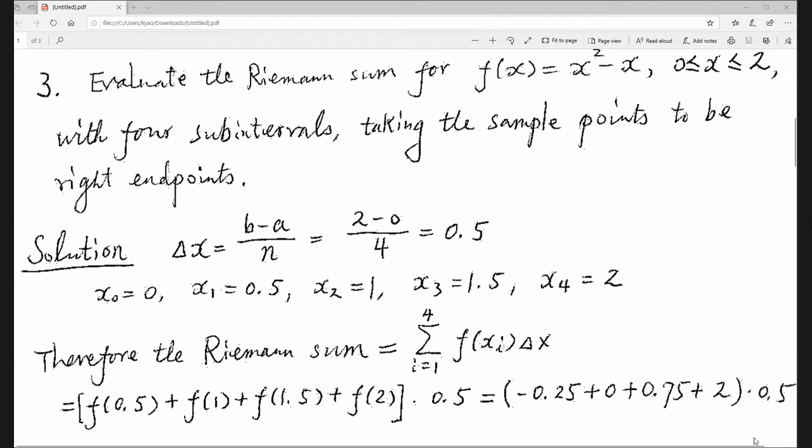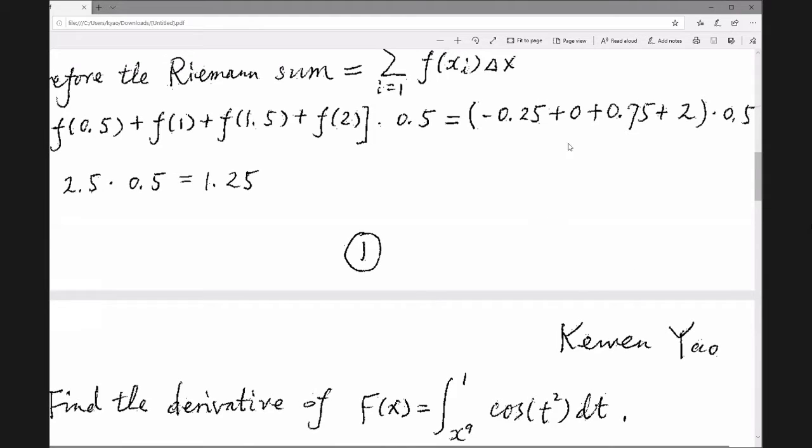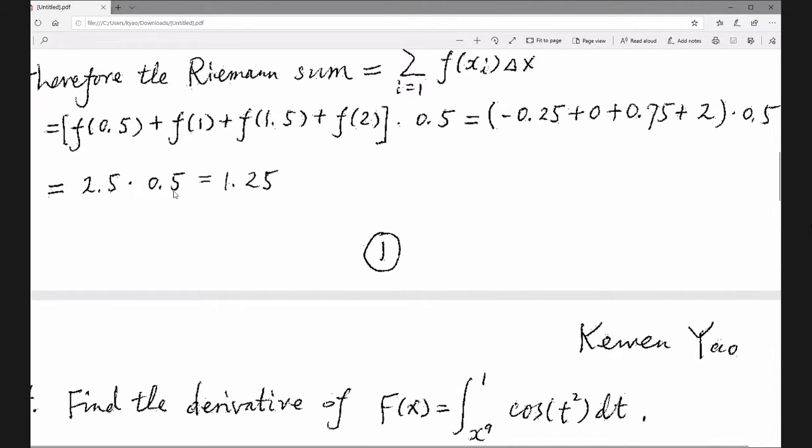So the sum inside is 2.5, times 0.5 will be 1.25.